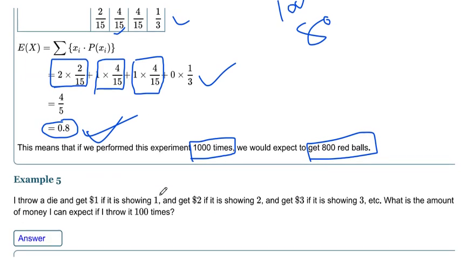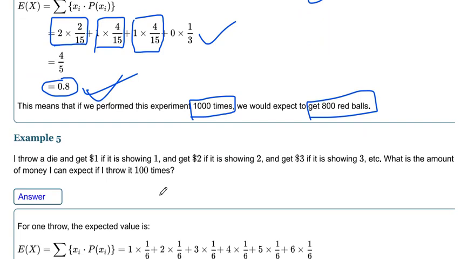Okay, let's solve the next example. I throw a die and get $1 if it shows 1, $2 if it shows 2, and $3 if it shows 3. Likewise, if I get 4, then I make $4. If it is a 5, then I make $5. If it is a 6, then I make $6.